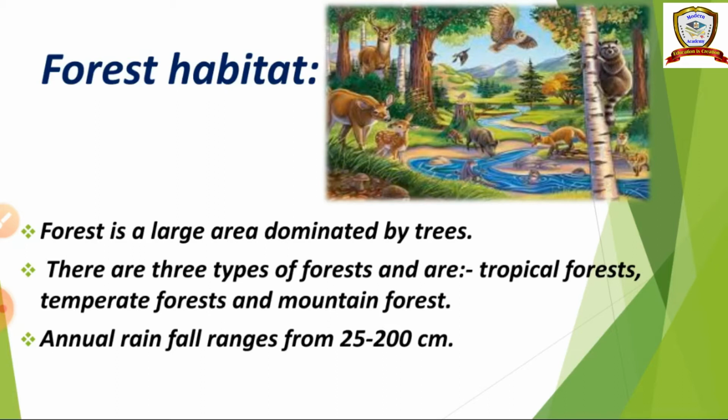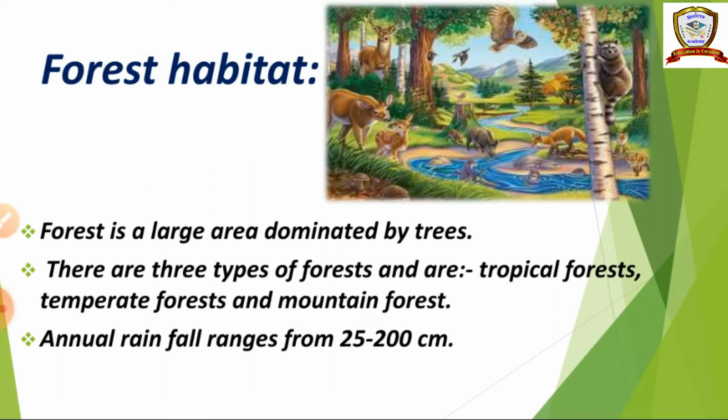It is divided into two types: freshwater habitat and marine water habitat. Freshwater habitat means good water habitat, like ponds, lakes and rivers. Marine water habitat is a sea water habitat. In sea water also we can find plants and animals. So these are the types of aquatic habitat.